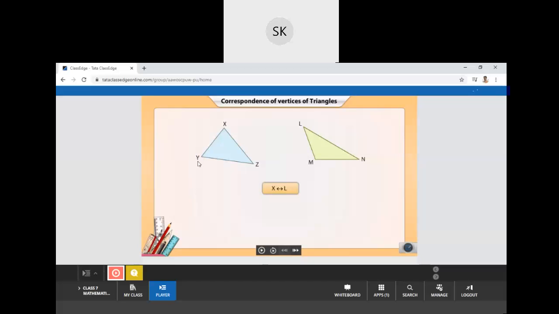Now the base vertices as well. Y corresponds to M, and in the same way M corresponds to Y. So again it is a two-way correspondence. So Y, this symbol, M, we are going to write it. In the same way Z corresponds to N and N corresponds to Z. So it is a two-way correspondence. So Z, that symbol, corresponds to N.